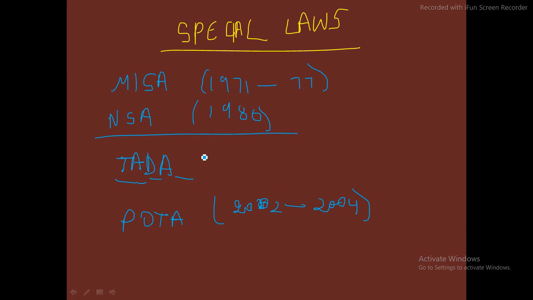Then we have a very important act, UAPA, which we are going to discuss in much detail. This is the Unlawful Activities Prevention Act of 1967. It has been there since 1967 and it is still active.